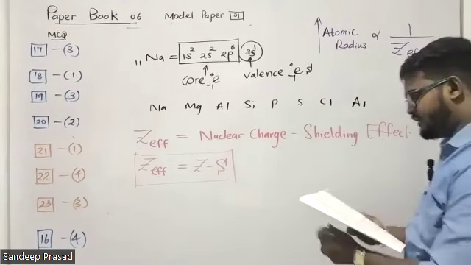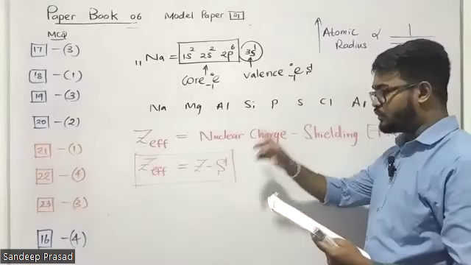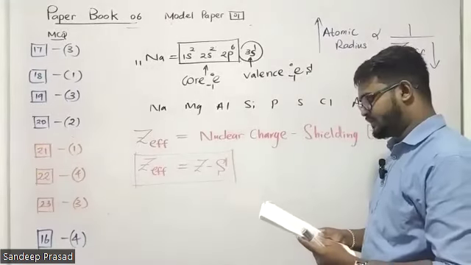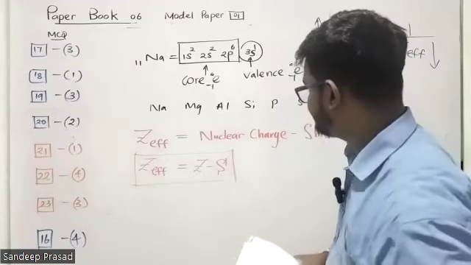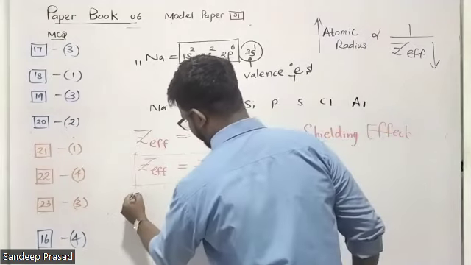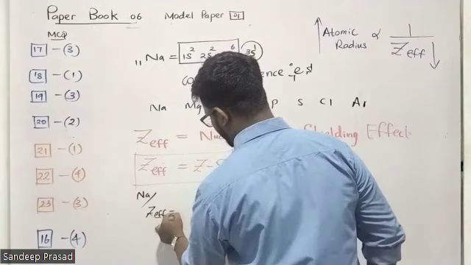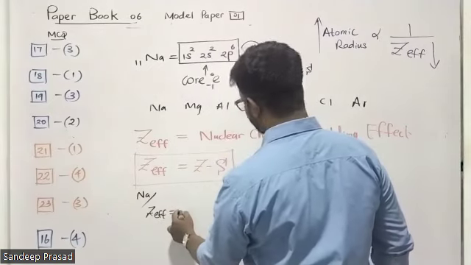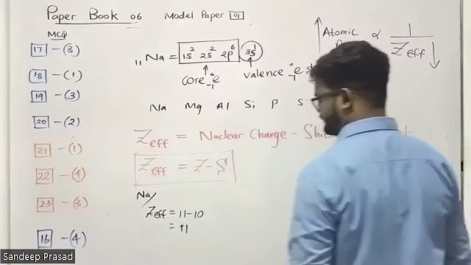Then, when going from left to right in the same period, the effective nuclear charge is decreasing because the atomic radius is decreasing. Look at this. When we calculate the effective nuclear charge for sodium, nuclear charge is 11, shielding effect is 10, therefore plus 1.